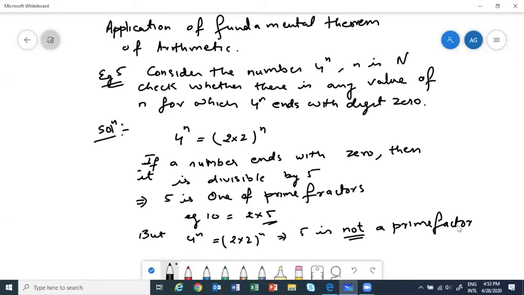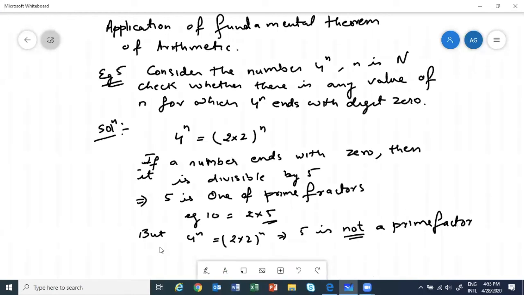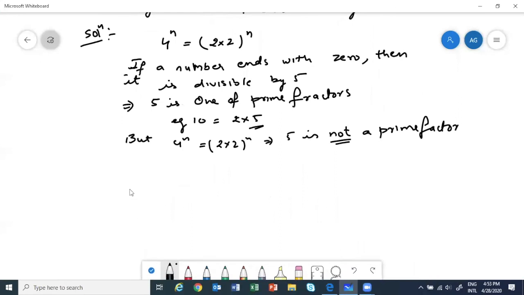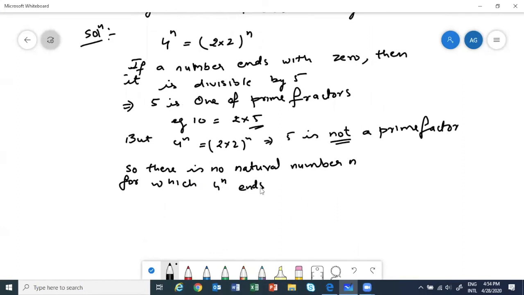So you cannot find any n for which it will end with a 0. There is no natural number n for which 4 power n ends with digit 0.